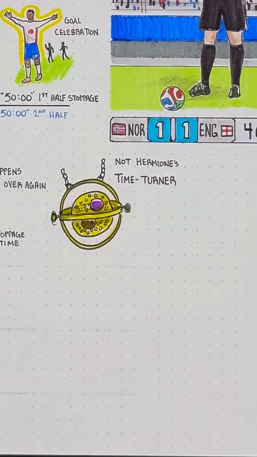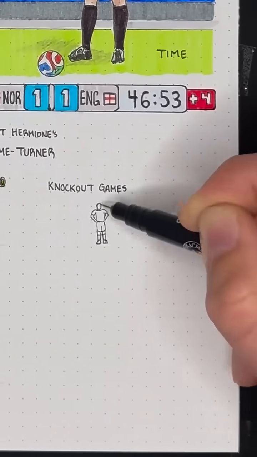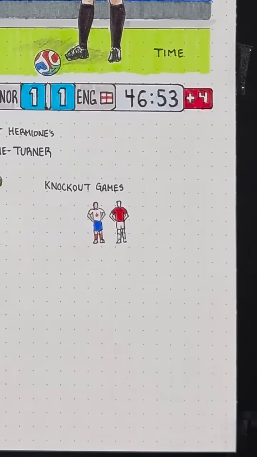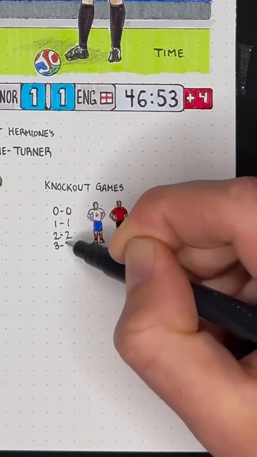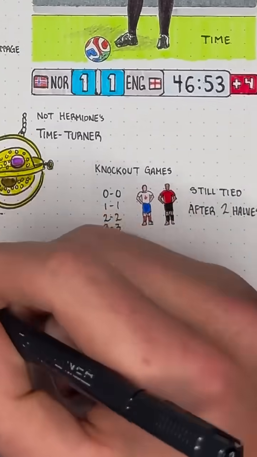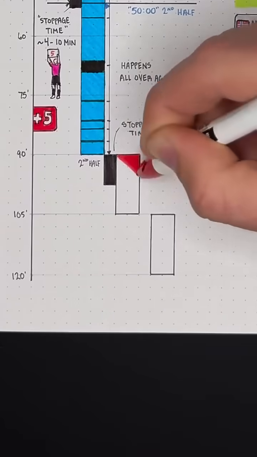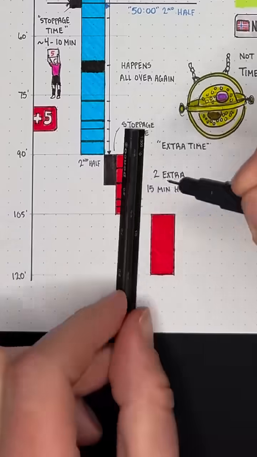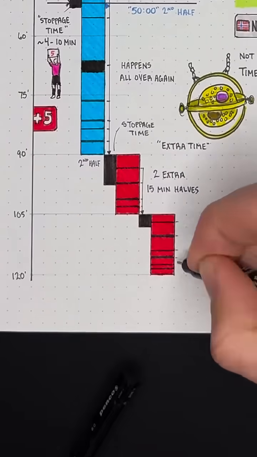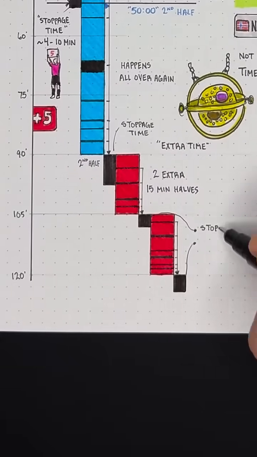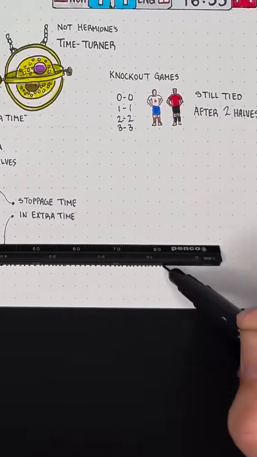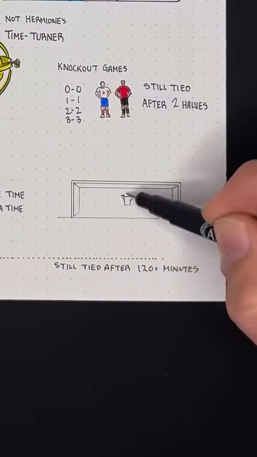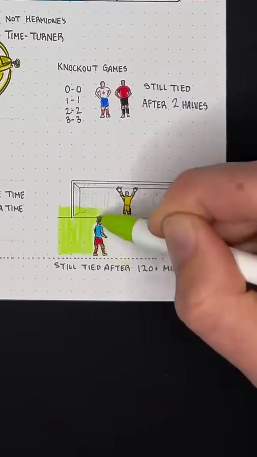That's stoppage time, but you may have also been hearing the words extra time, which is actually different. In the knockout rounds of a tournament, if two teams are tied after the first two halves, the game goes to extra time, where it's two extra 15-minute halves shown here in red to try and decide the game. The kicker is that extra time also has its own stoppage time here on the right, which can certainly get confusing with the double times we talked about earlier. And if it's somehow still tied after 120 plus minutes, that's when it goes to a penalty shootout.